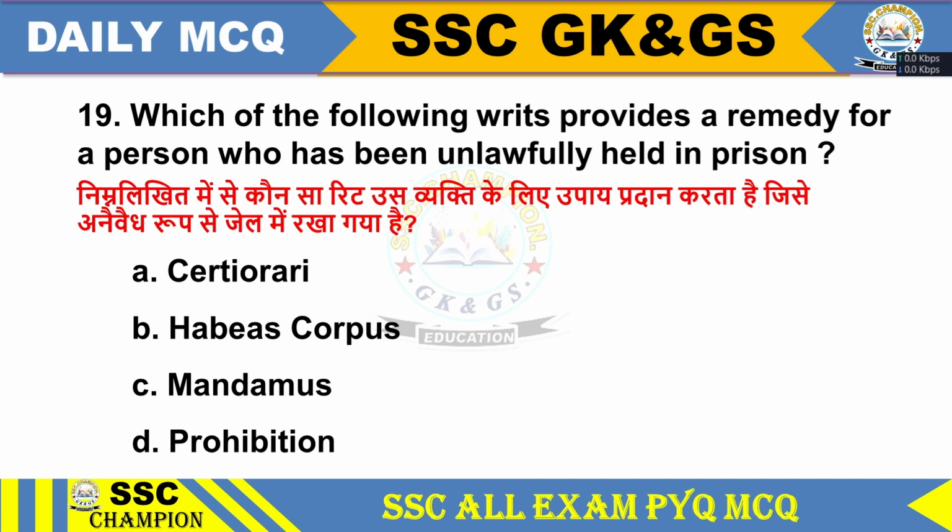Question 19. Which of the following writs provides a remedy for a person who has been unlawfully held in prison? Option A, certiorari, option B, habeas corpus, option C, mandamus, option D, prohibition. Option B, habeas corpus. The habeas corpus writ provides a remedy for a person who has been unlawfully held in prison.